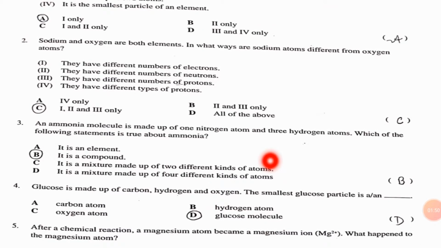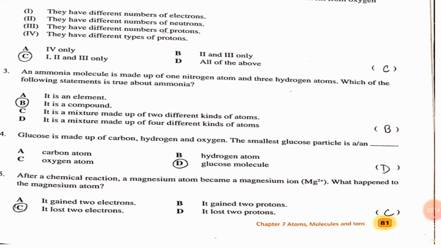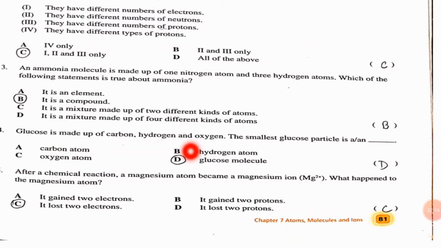The next one is ammonia. What is the formula of ammonia? NH3. It is made up of one nitrogen atom and three hydrogen atoms. Which statement is true about ammonia? Is it an element, a compound or a mixture? It is a compound, because nitrogen and hydrogen chemically react with each other and form a compound.